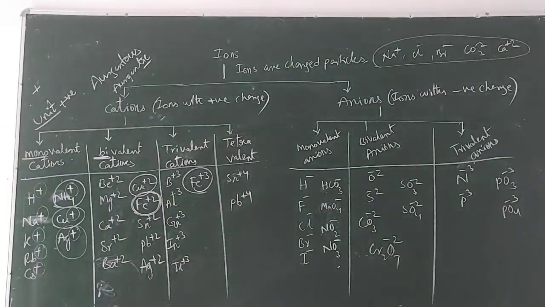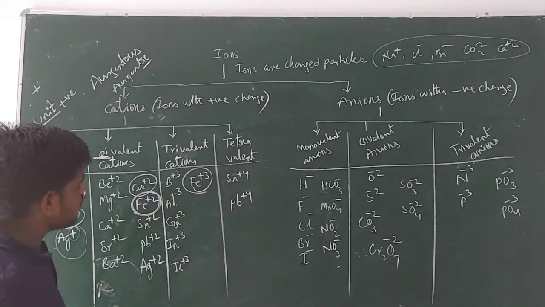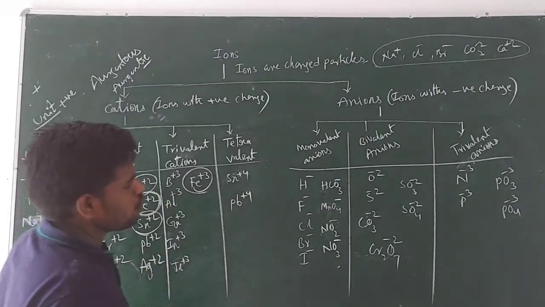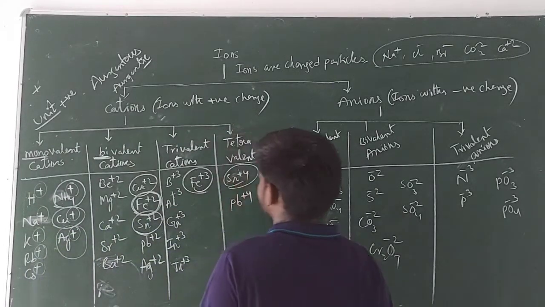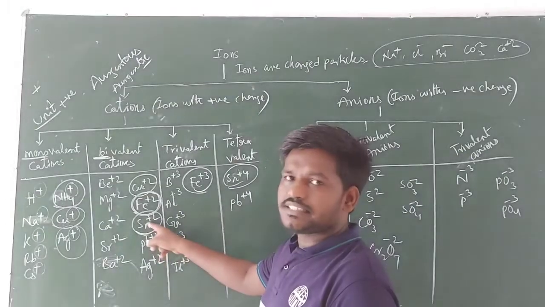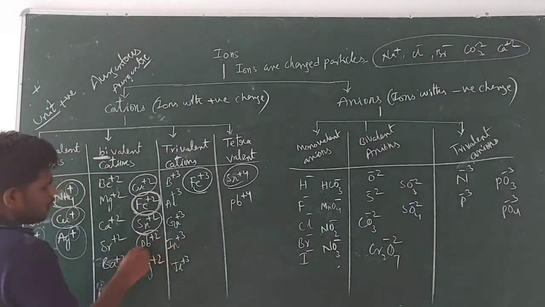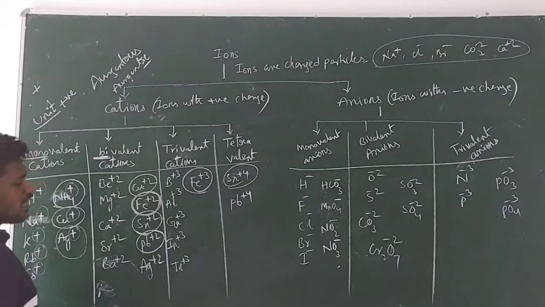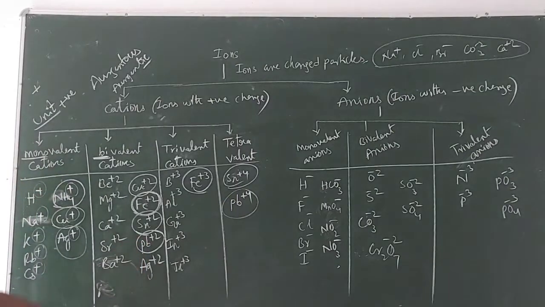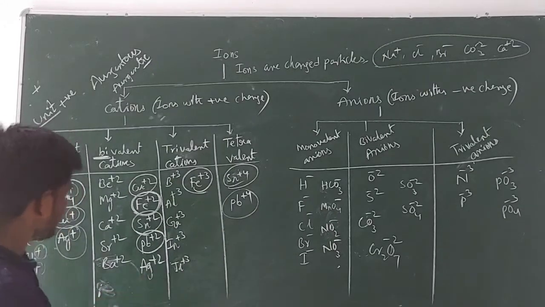In the morning class I have given you the names for the elements which form multiple cations. Sn plus 2 is known as the tin ion, and Sn forms a plus 4 cation too. Tin can form plus 2 cation and plus 4 cation. Here Sn has the lower charge, so this is stannous, and this is stannic. And next one, Pb plus 2. Lead also forms two types of cations, plus 2 cation and plus 4 cation. This is plumbous, and this is plumbic.